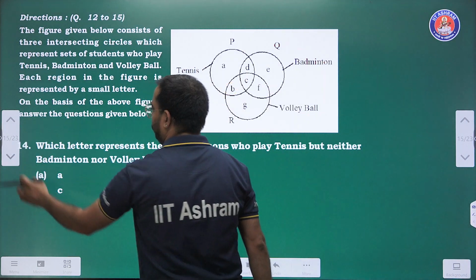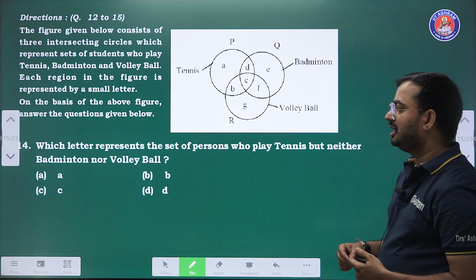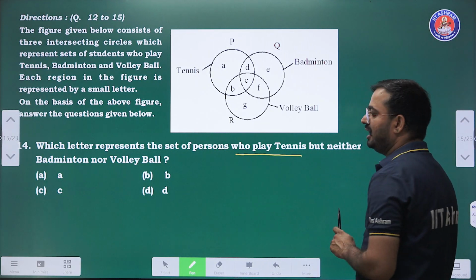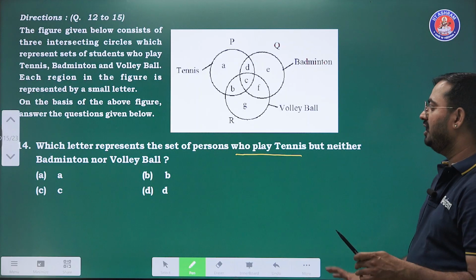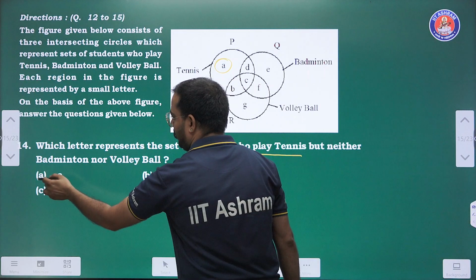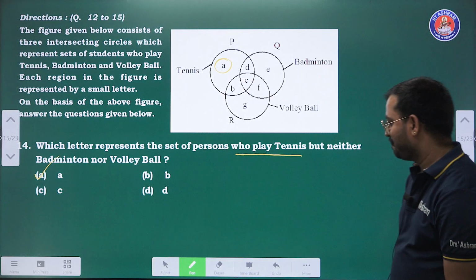Next, question number 14. Which letter represents the set of persons who play tennis but neither badminton nor volleyball, only for the tennis? So only for the tennis is A. So option A and answer is also A.